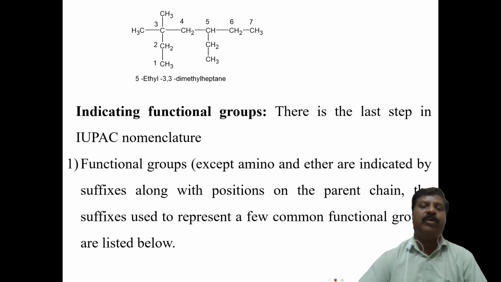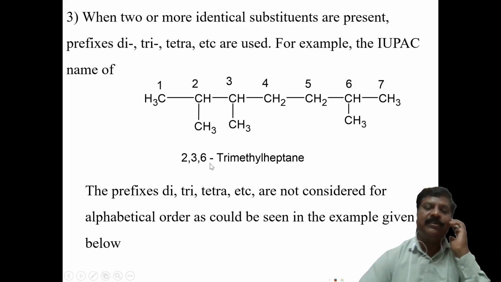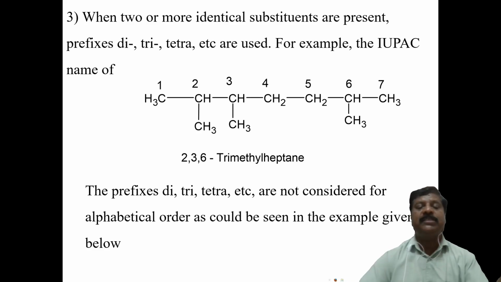Next, suppose we consider again the prefixes di, tri, tetra, etc. These cannot be considered for alphabetical order. You should not consider di as coming earlier in alphabetical order than tetra or tri. These di, tri, tetra should not be considered in alphabetical order.